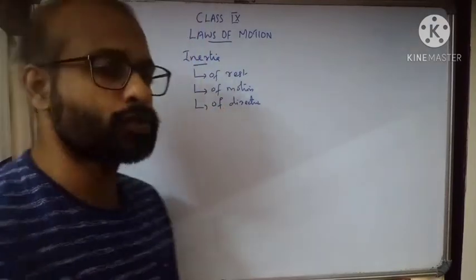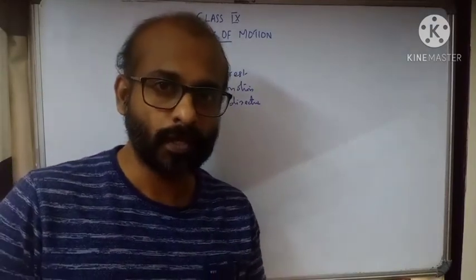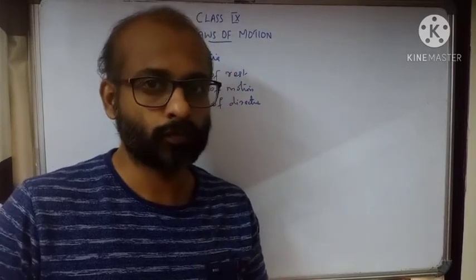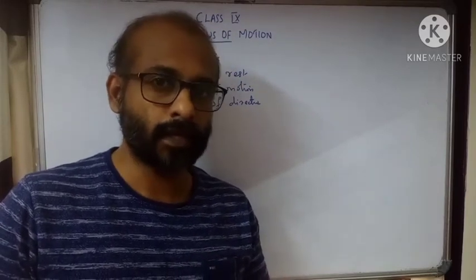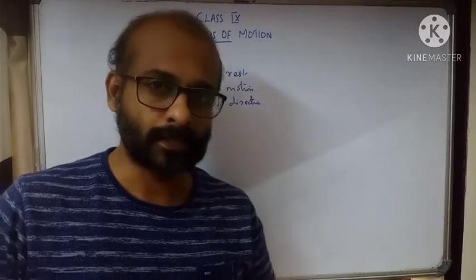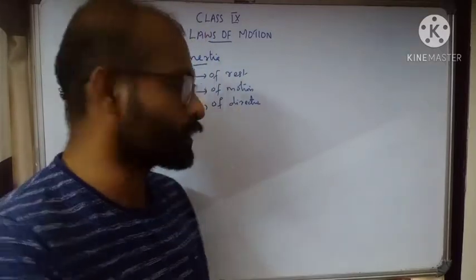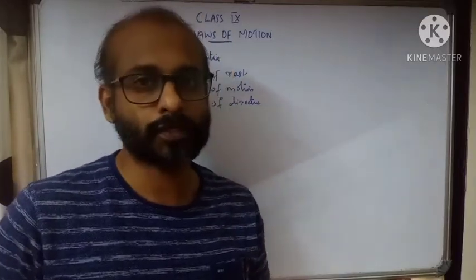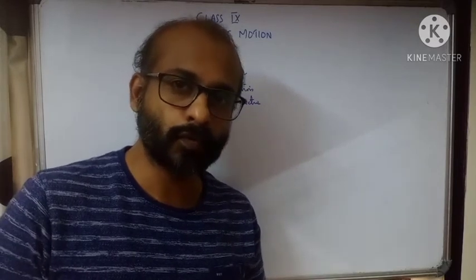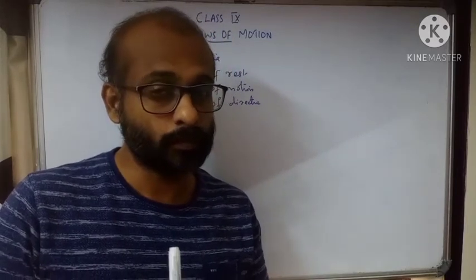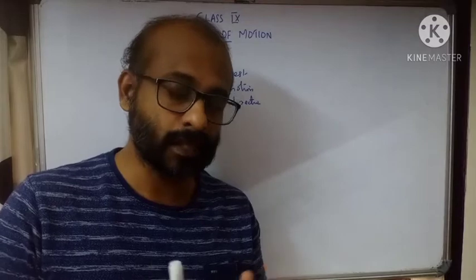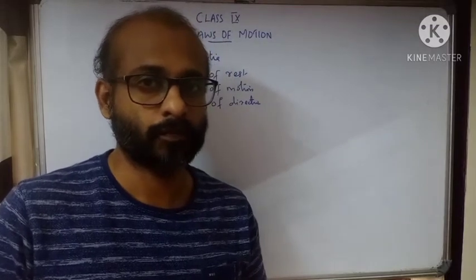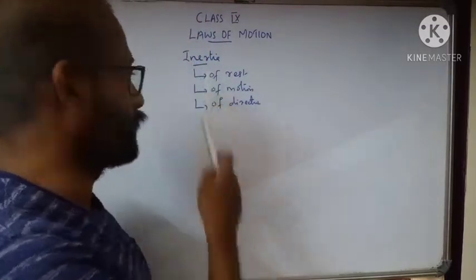What is inertia of motion? An object in uniform motion has a tendency to continue to move uniformly. It has the inability to stop by itself. Inertia of direction: an object moving in a particular direction has a tendency to continue to move in the same direction. The object cannot change the direction by itself. Okay, so that's about inertia.